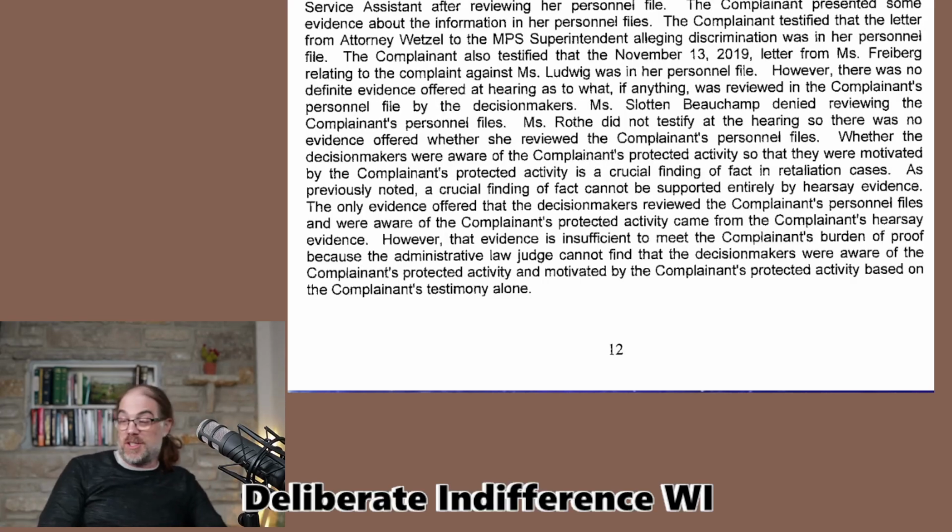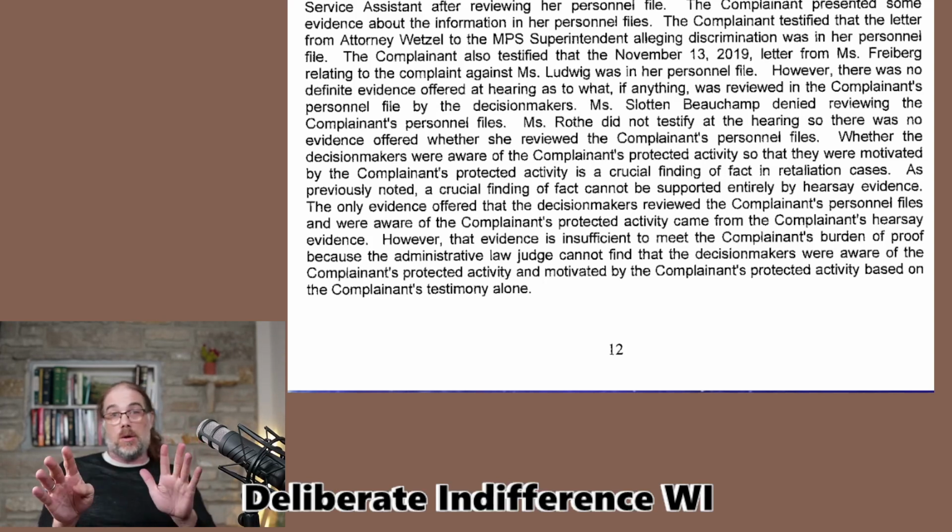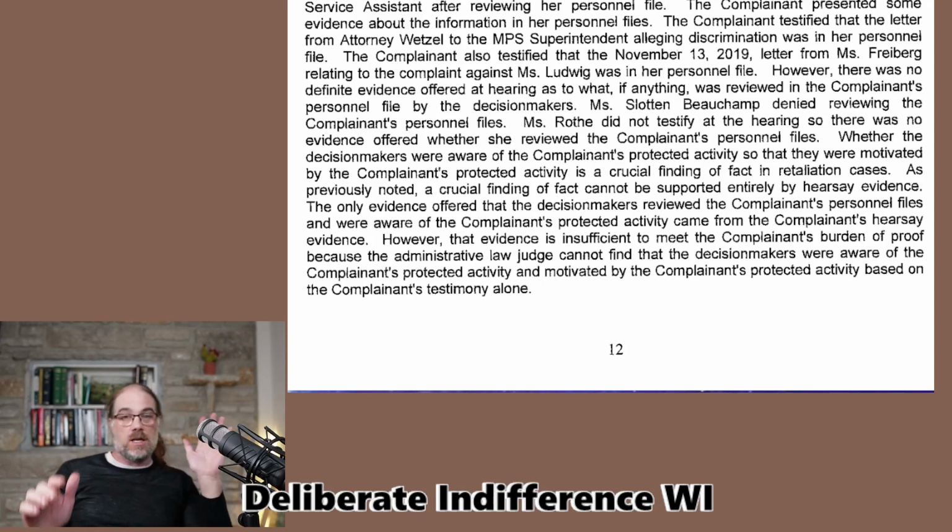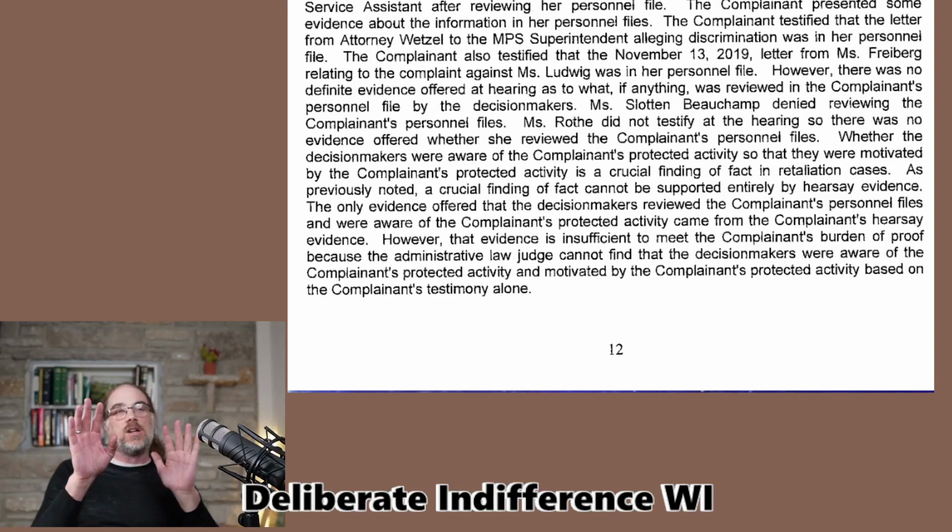All right, so we're going to look at that. There's 2.5 more pages to go. We're going to take a pause here, but just look at the question of hearsay. Hearsay is an out-of-court statement brought into court for the truth of the matter asserted. That just means, again, somebody saying, this is what I heard somebody say. It is true here that because of the rules, they can bring in all sorts of evidence, but they can't have a crucial finding of fact be admitted on hearsay.